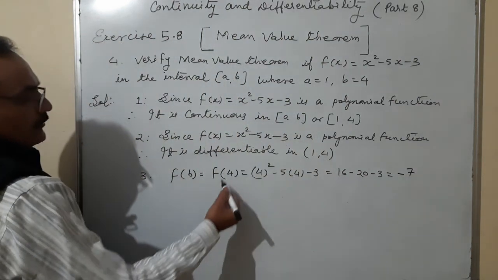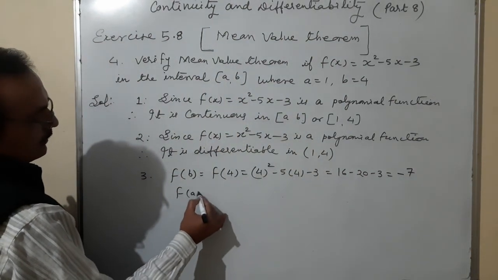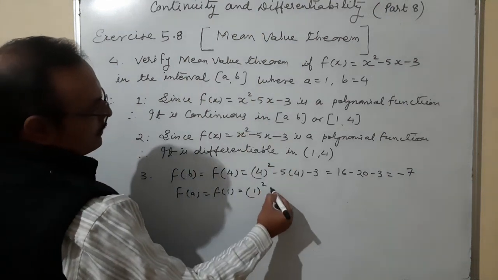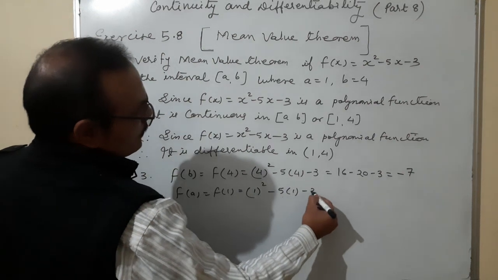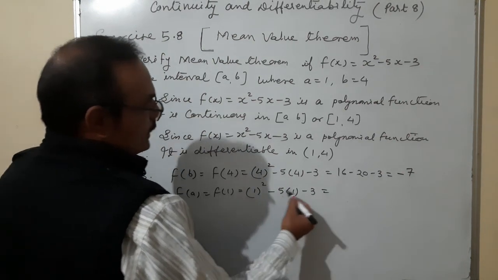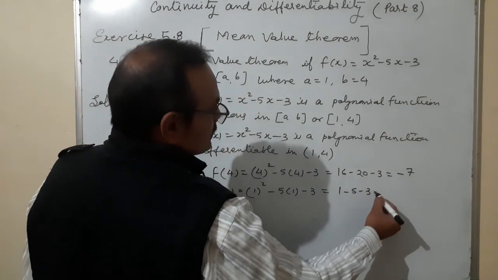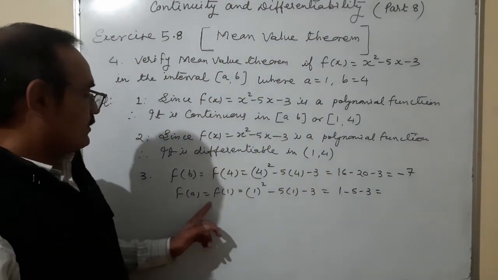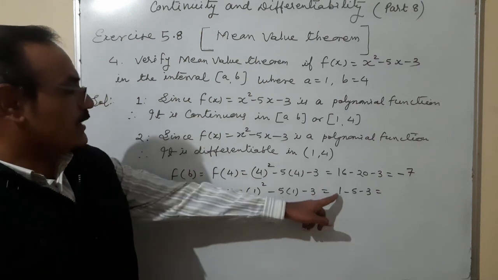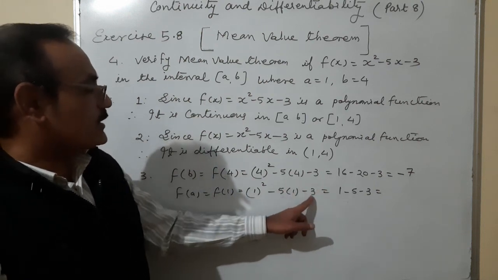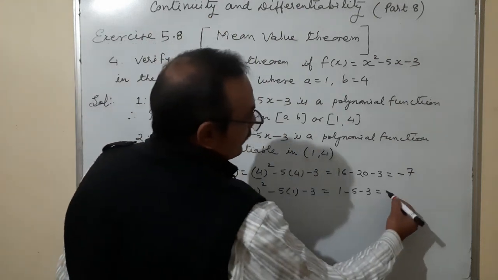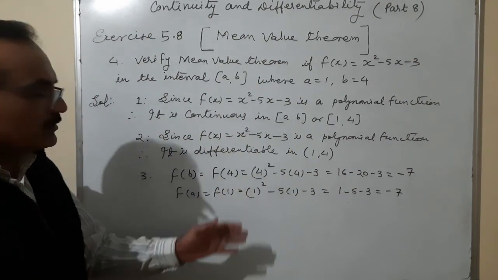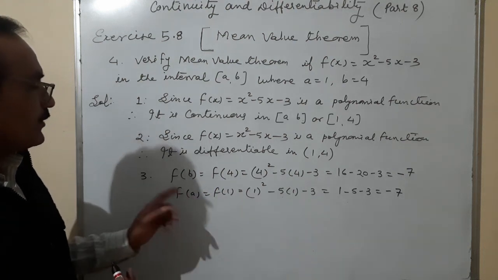Okay. F of a, f of 1. So I'll write here 1 square minus 5 into 1 minus 3. 1 minus 5 minus 3, minus 7. By the way, it is coming f of b is equal to f of a. That means this is the condition of Rolle's theorem also. But here it is not required, f of b equal to f of a.